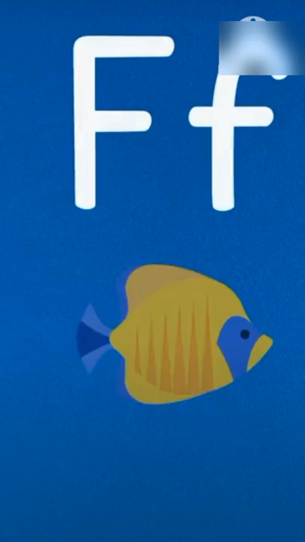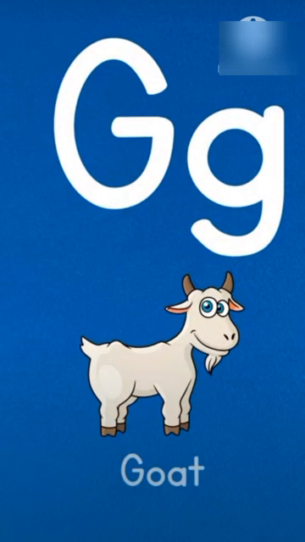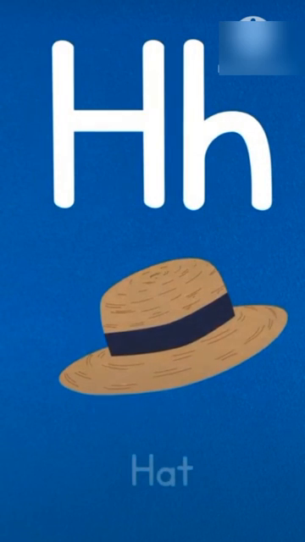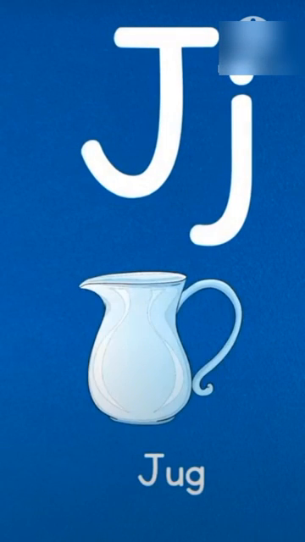Egg. F is for fish. Fish. G is for goat. Goat. H is for head. Head. I is for ice cream. Ice cream. J is for jug.